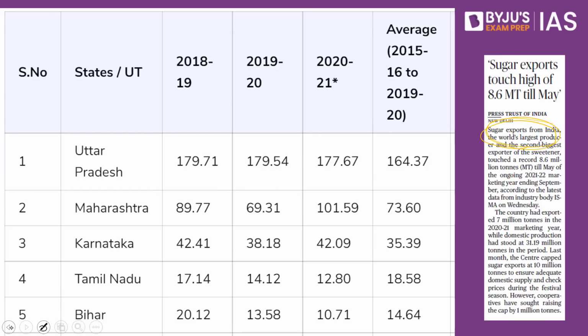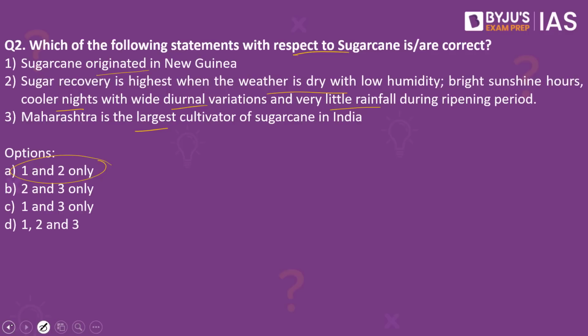So if we look into these statements, the first statement says sugarcane originated in New Guinea. This happens to be the right statement, and when it comes to sugarcane, this happens to be one of the widely grown crops in India, and it provides employment opportunities to millions of people either directly or indirectly, and contributes immensely to the nation's development. When we look into the second statement, sugar recovery is highest when the weather is dry with low humidity, bright sunshine hours, cooler nights with wide diurnal variations, and very little rainfall during the ripening period. This happens to be the right statement.